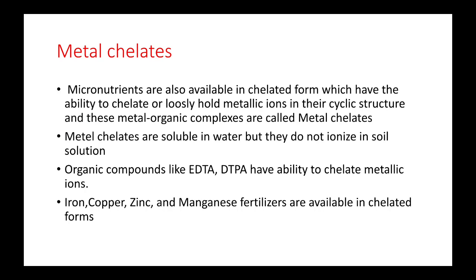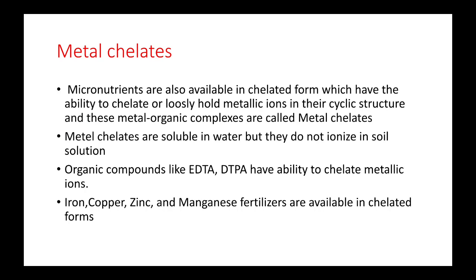Most of the organic compounds like EDTA, that is ethylene diamine tetraacetic acid, and DTPA, that is diethylene triamine pentaacetic acid, have the ability to chelate metallic ions. Examples: iron, copper, zinc and manganese fertilizers are available in chelated forms.